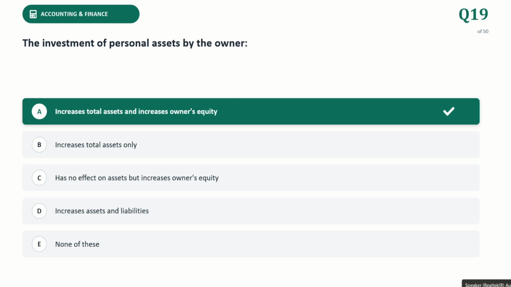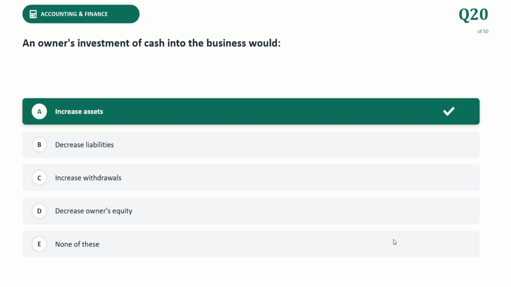Okay, so let's move towards the next question. An owner's investment of cash into a business would be, the correct answer is increased asset.